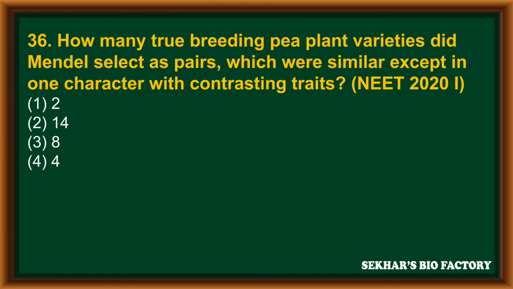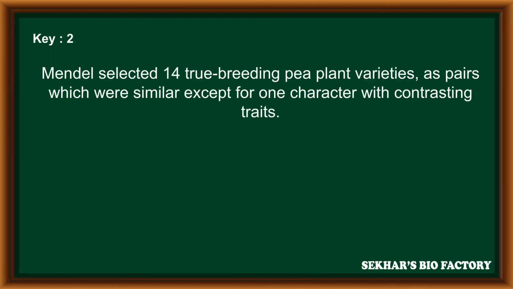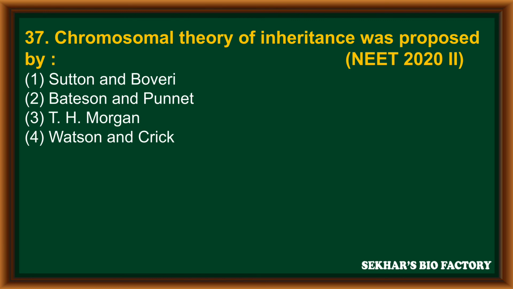Question number 36. How many true breeding pea plants did Mendel select as a pair which were similar except one contrasting trait? So the same question is repeated here. And the next question, chromosomal theory of inheritance was proposed by. It is from NEET 2020 Phase 2. First option, Sutton and Boveri. Second option, Bateson and Punnett. Third option, T.H. Morgan. Fourth option, Watson and Crick. The correct answer is first option.